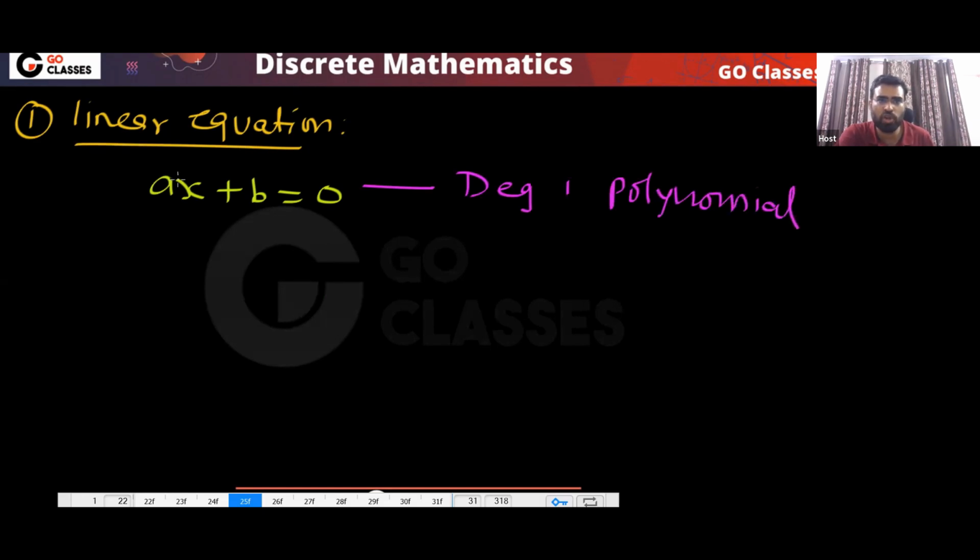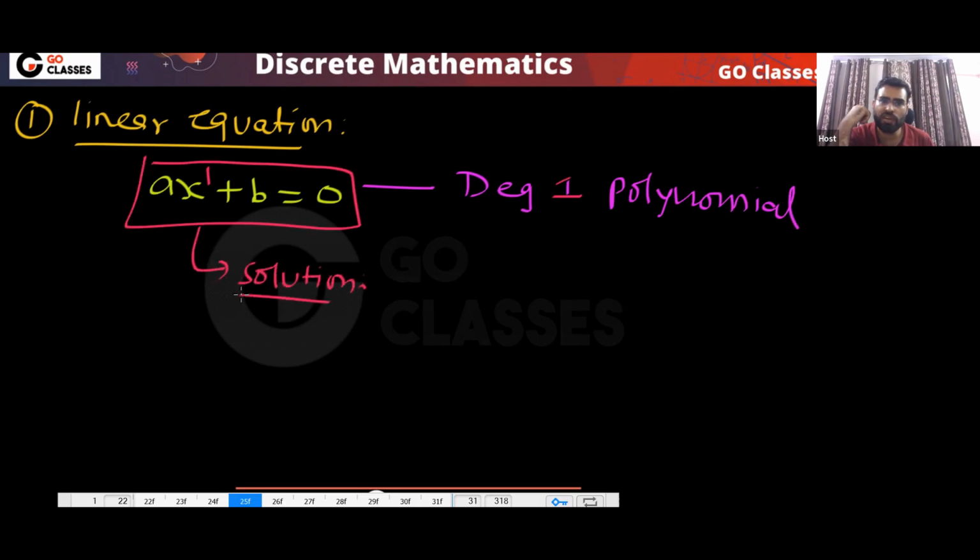Why is this a degree 1 polynomial? Because the maximum power of x is 1. Can you solve this? What is the solution? Can anyone tell me? The solution is very simple. That will be minus b divided by a.